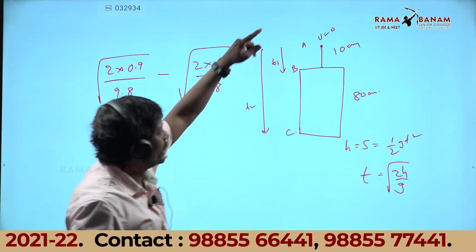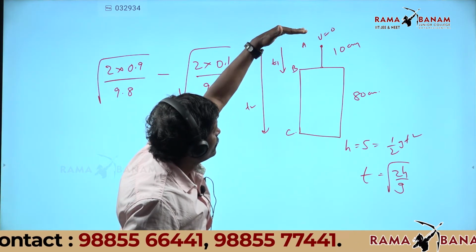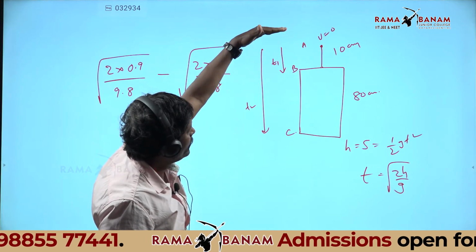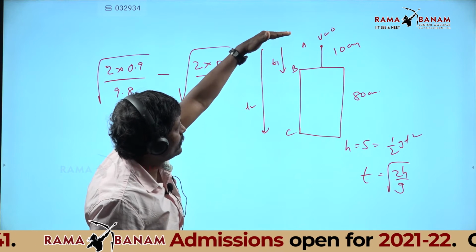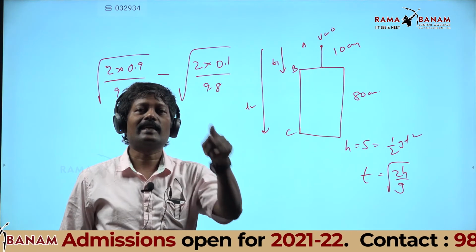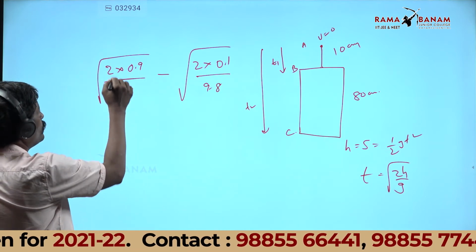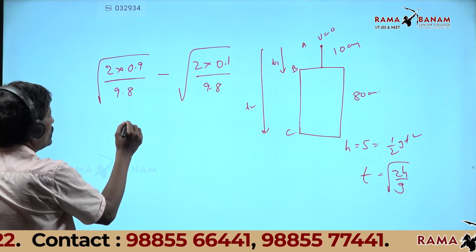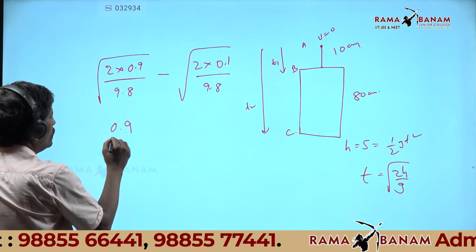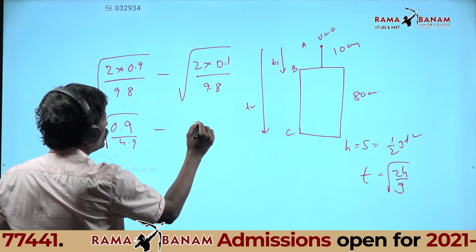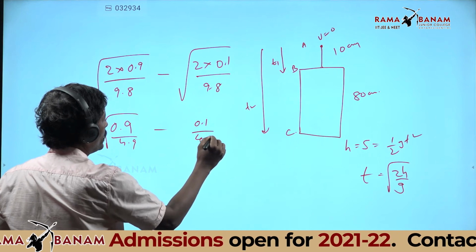You have to take the time from the beginning, A to B, A to C. Time from A to C minus the time from A to B is the time taken to cross the window. So how much is this? The 2 will go 4.9 times, that is root of 0.9 by 4.9 minus root of 0.1 by 4.9.